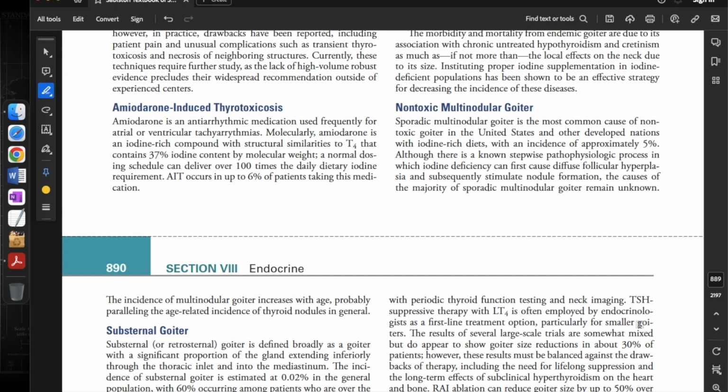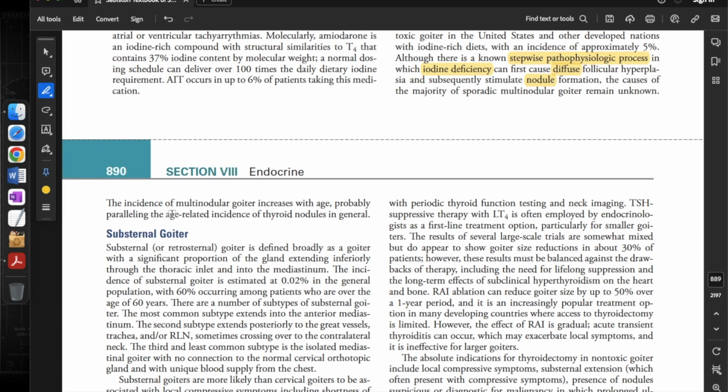Sporadic multinodular goiter is the most common cause of non-toxic goiter in the United States and other developed nations with iodine-rich diets, with an incidence of approximately 5%. Although there is a known stepwise pathophysiologic process in which iodine deficiency can first cause diffuse follicular hyperplasia and subsequently stimulate nodular formation, the causes of the majority of sporadic multinodular goiter remain unknown. The incidence of multinodular goiter increases with age, probably paralleling the age-related incidence of thyroid nodules in general.